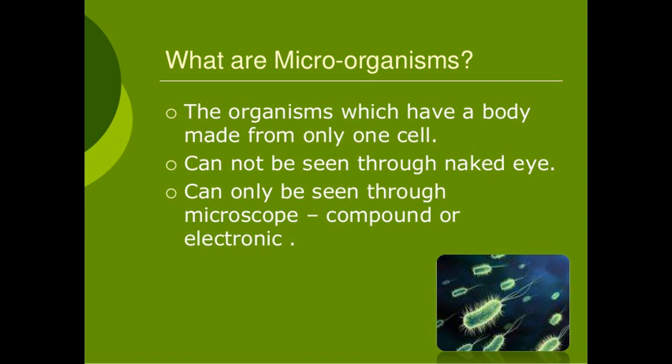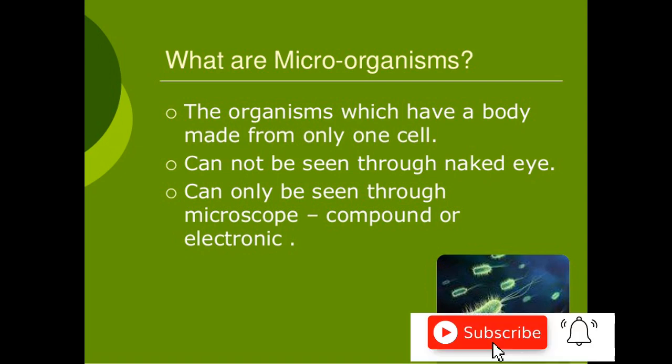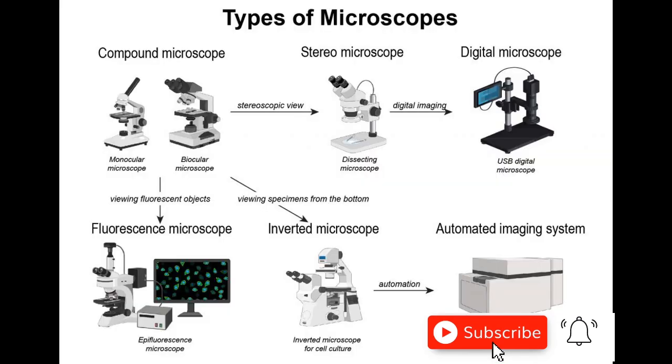If we cannot observe these microorganisms with our naked eye, how can we observe them, children? There's a special instrument called the compound microscope. The compound microscope is used to observe microorganisms. There are different types of microscopes. Simple microscope means the hand lens. It is made out of a handle and a lens. Right, children? When it comes to the compound microscope, instead of one lens, two lenses are used. That is why we can observe these microorganisms under the microscope very well.